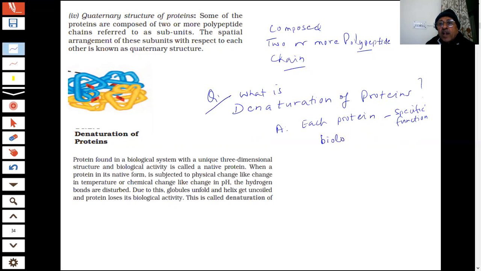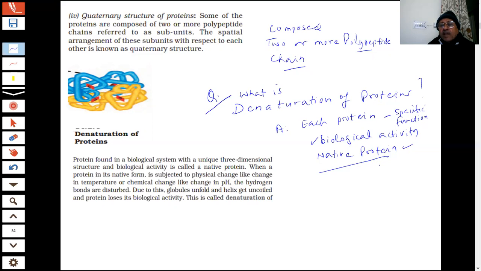This biological activity is present in the native protein. Native protein means the structure as it is. If its structure is disturbed by some method, then it will lose its biological activity.